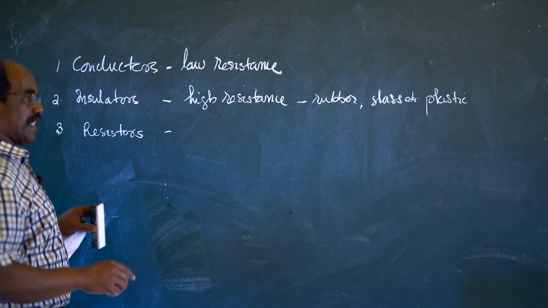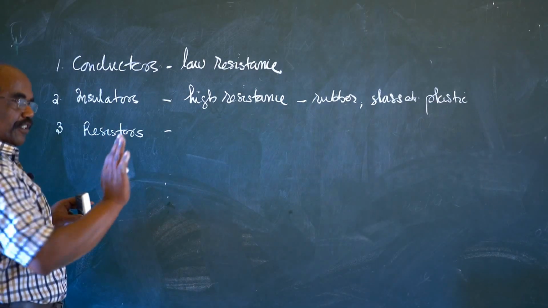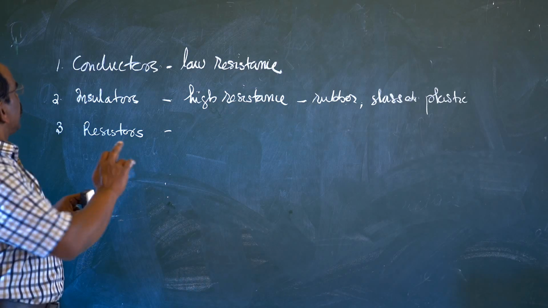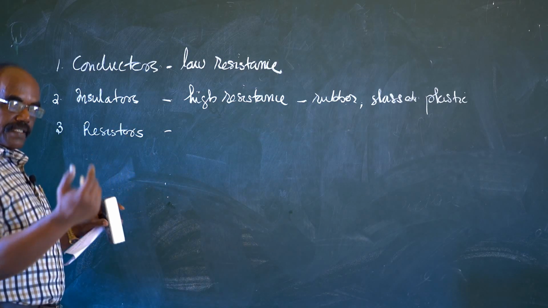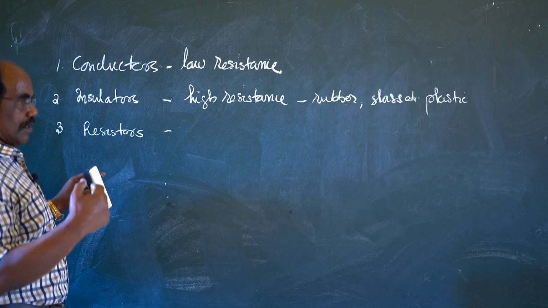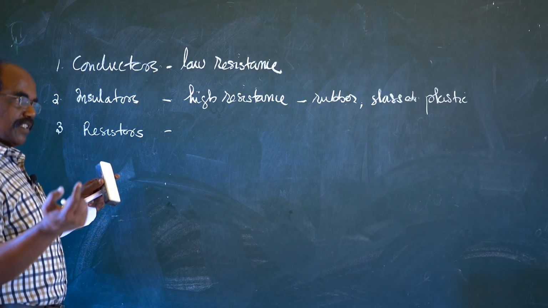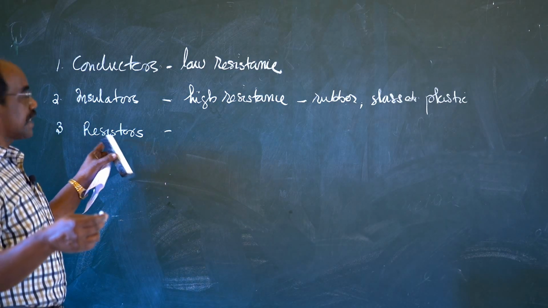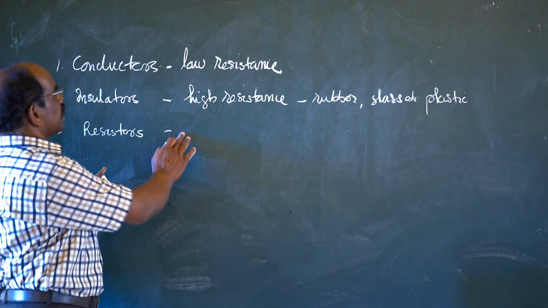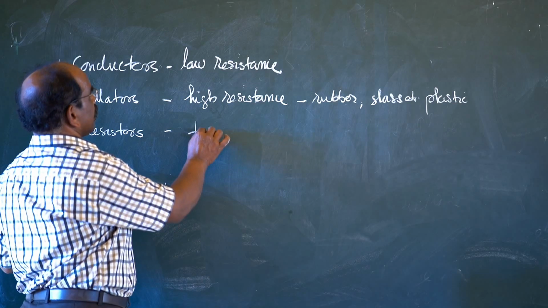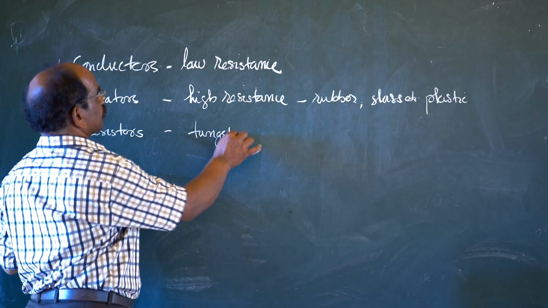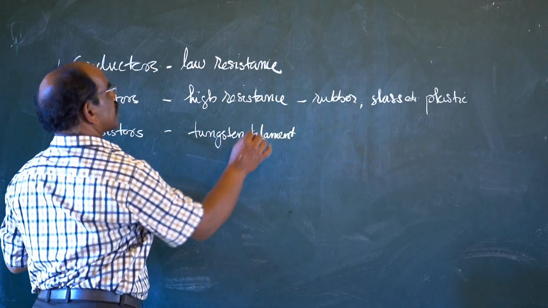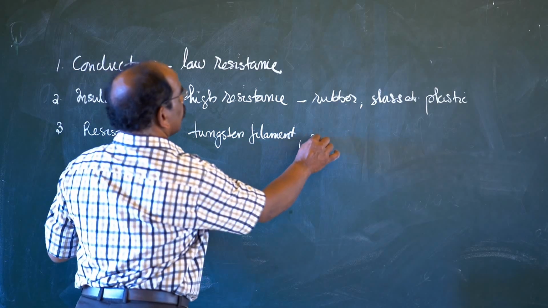Free flow is not there, but if you exert force, these resistors conduct electricity, and they will glow and sometimes produce heat also. Examples of resistors are tungsten filament and nichrome wire.